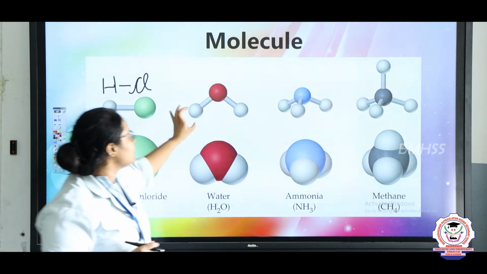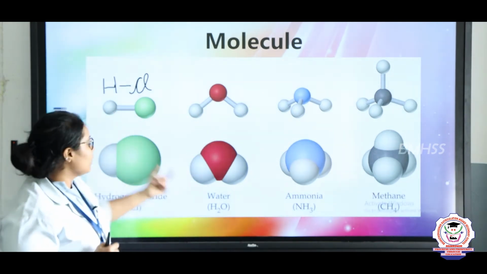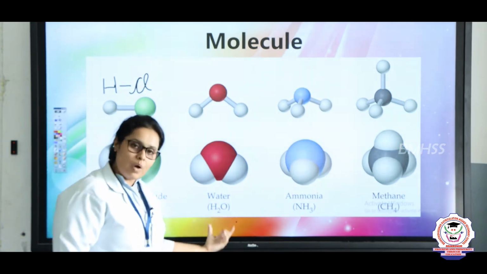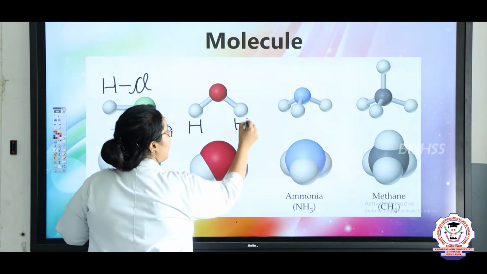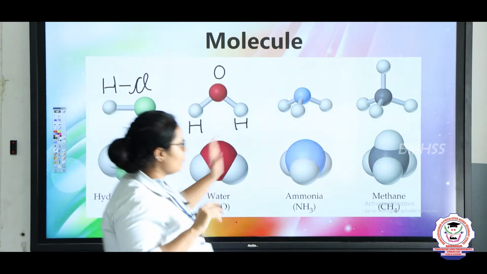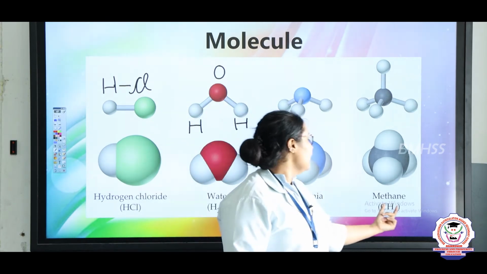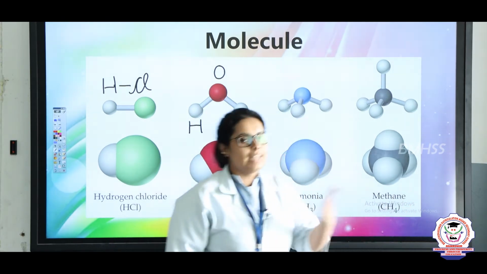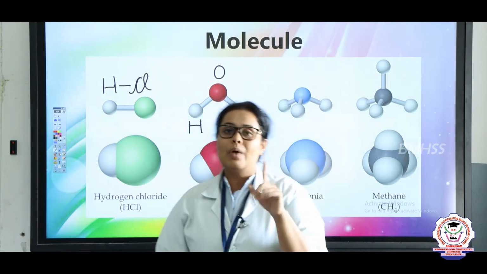In the second one you can see there are two small grays and one pink which is bigger. This depicts the formula of water. In water there are 2 hydrogen and 1 oxygen. In the same way, for ammonia there are 3 hydrogen and 1 N. What is N, children? N is nitrogen. In the same way, for methane there are 4 hydrogen and 1 carbon.